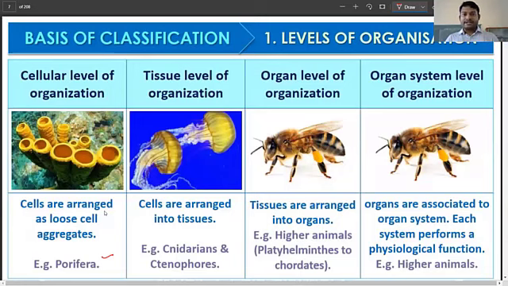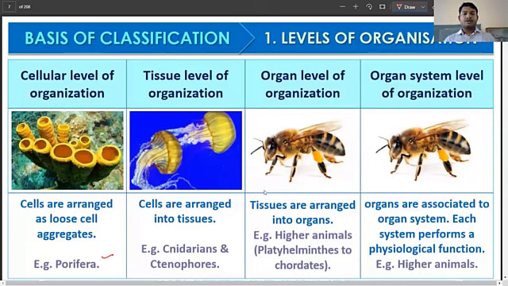The reason we do not consider this as tissue level organization is that the definition of a tissue is a group of cells that organize themselves and function as a unit to perform a particular function. But here that does not happen. Here the cells act independently, individually, and they are arranged as a loose cell aggregate in the case of poriferans.